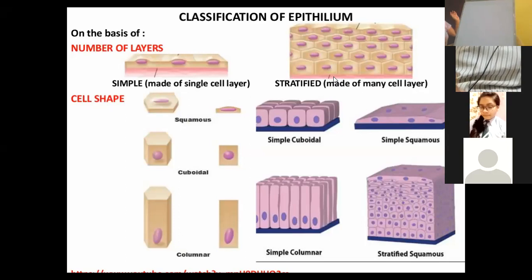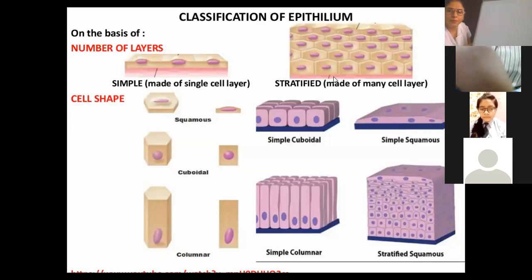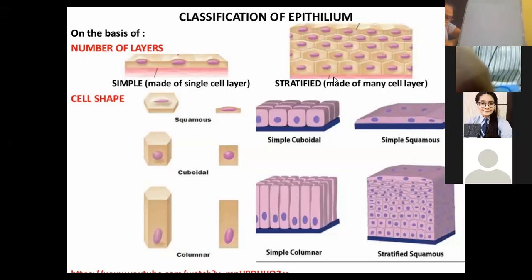What is common in all the epithelium? Whether it is simple, whether it is squamous, whether it is stratified, what is common in all the epithelia? I have just told you. What is common? Ma'am, they help in protecting the organs. Ma'am, they all are protective tissues. Yeah, but what is common in their formation, which you can find in all the epithelium tissue?